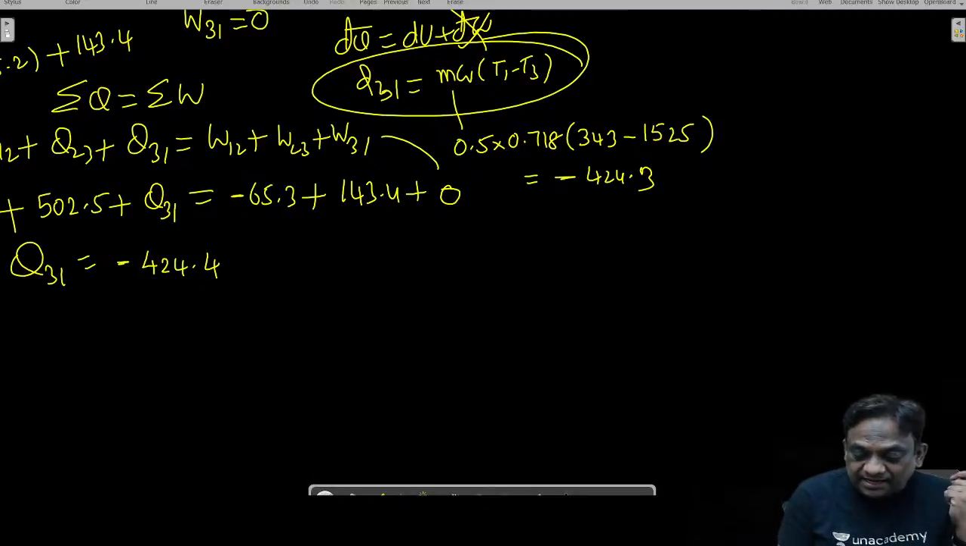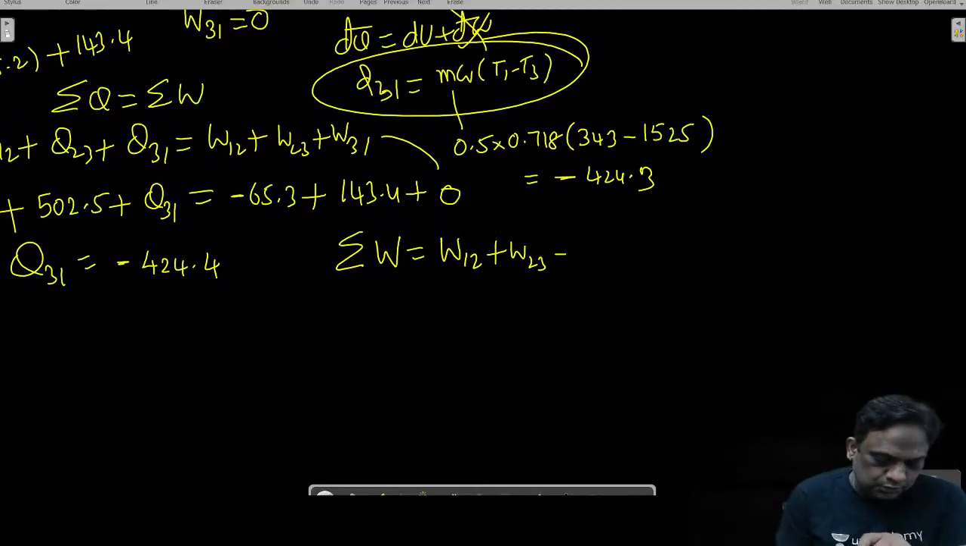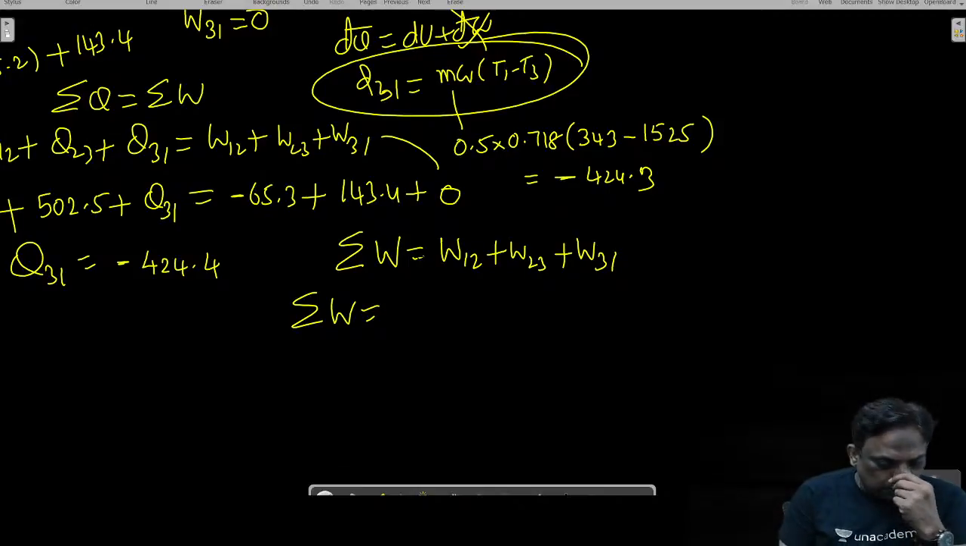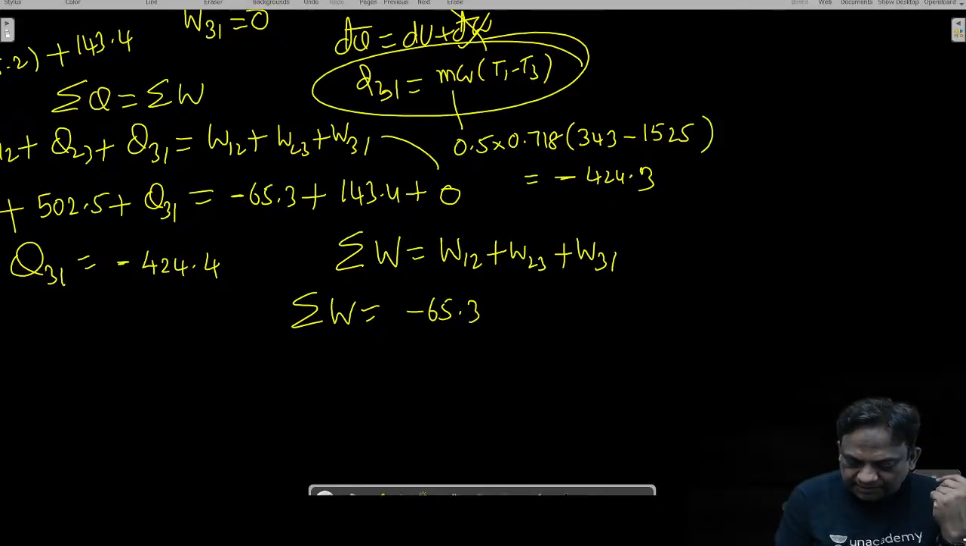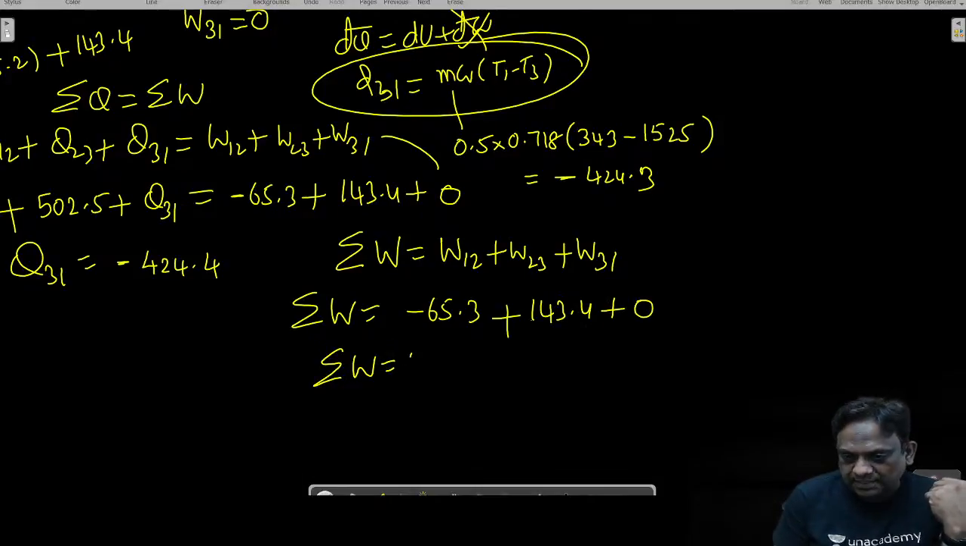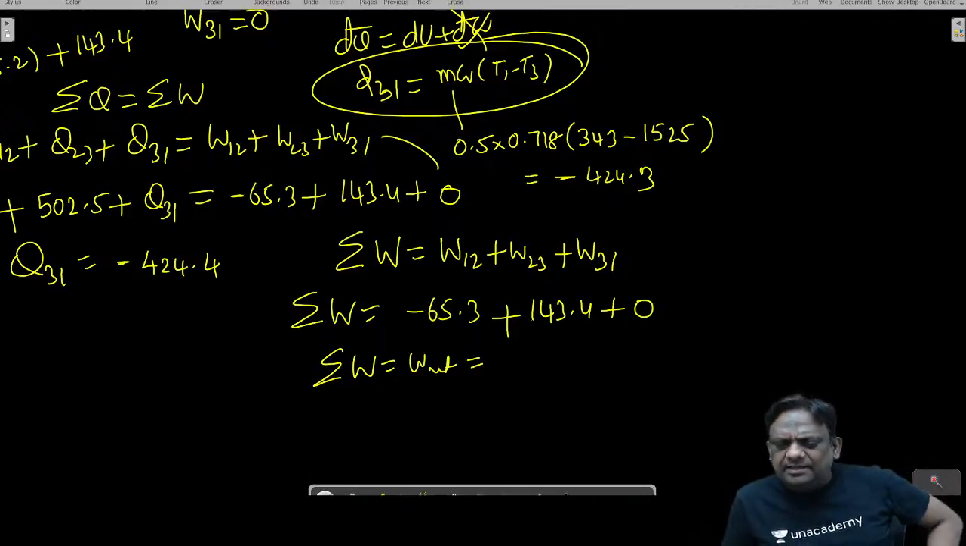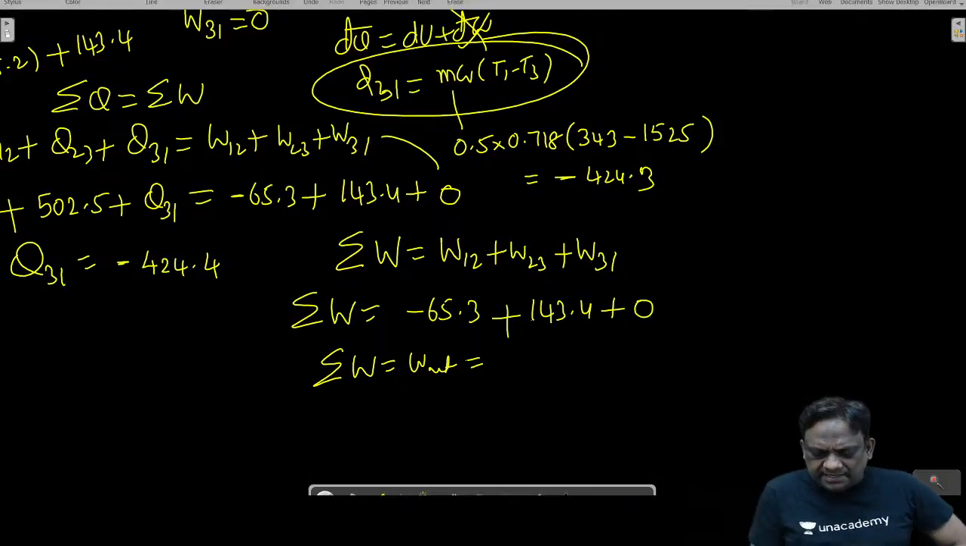Now he is asking net work. Can I say net work as work in 1 to 2 plus work in 2 to 3 plus work in 3 to 1? Yes. What is the work in 1 to 2? Minus 65.3. What is the work in 2 to 3? 143.4. And what is the work in 3 to 1? 0. You tell me what is the net work. Anyone? No problem, small error. It doesn't matter.